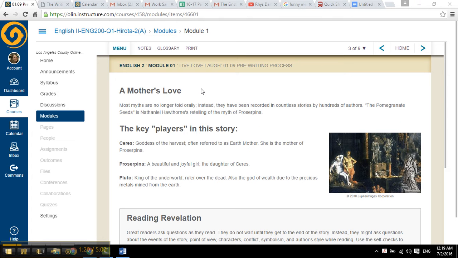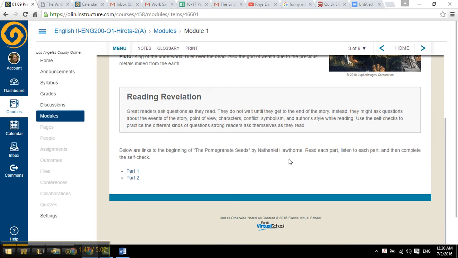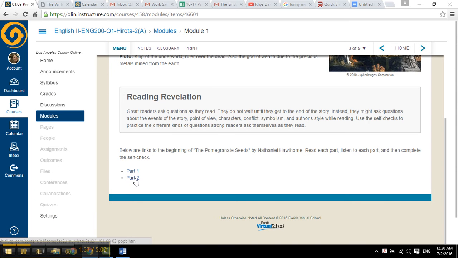On page 3 it says a mother's love. Most myths are no longer told orally. Instead, they have been recorded in countless stories by hundreds of authors. The Pomegranate Seeds is Nathaniel Hawthorne's retelling of the myth of Proserpina. Here it lists the characters, Ceres, Proserpina, and Pluto. You'll need to read through all those, and then the reading revelation. Here you're going to actually read it. It has 2 parts, so you'll click on them and read both parts, and it does have an audio version so that you can listen to it too. You need to do part 1 and part 2.